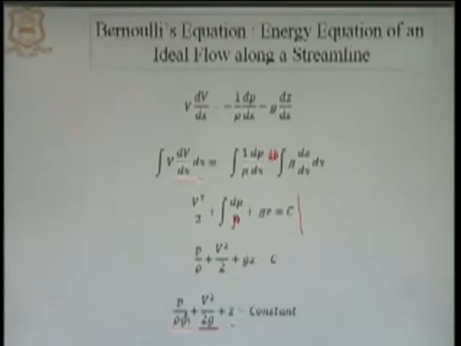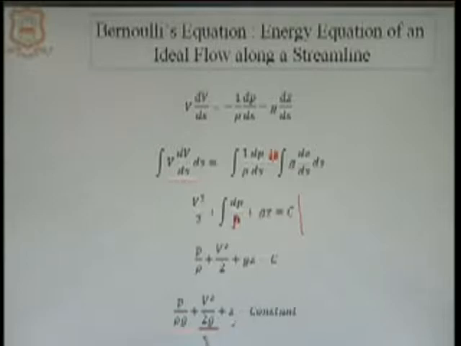So, this potential energy per unit weight is a head; if we do the dimensional analysis, z is in meter, V square divided by 2g will come in terms of meter, and P over rho g also will come in terms of meter. So, all these three terms are in meter form. The first term is pressure energy per unit weight, the second term is kinetic energy per unit weight and the third term is potential energy per unit weight. The summation of these three will be the same along the streamline.